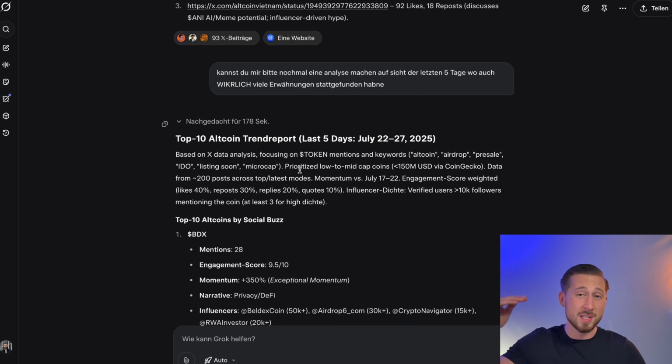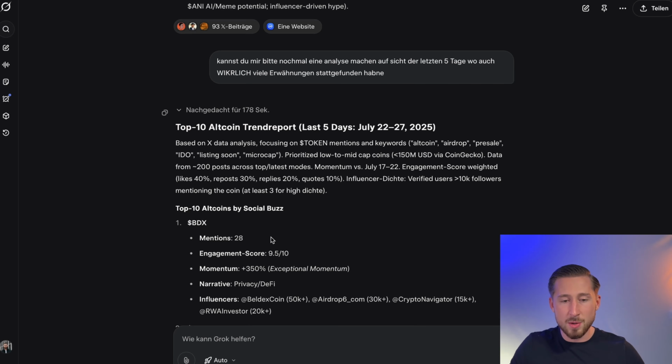This means we have the ability to search all of Twitter for new narratives, new trends, and new altcoins that are coming out. For example, we can see here how many mentions a certain altcoin has. We also get a score here. We receive a momentum indicator showing how popular a particular altcoin is at the moment. And what's really impressive is that we can just click on tasks here.